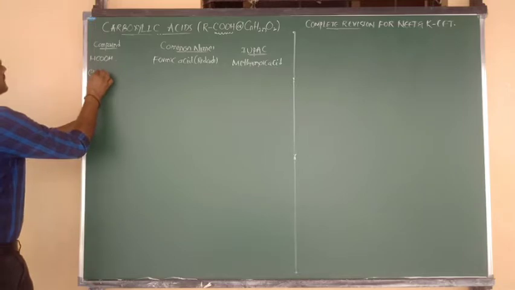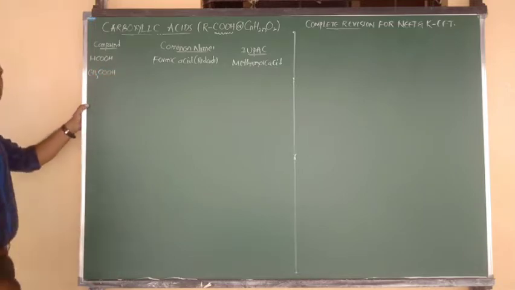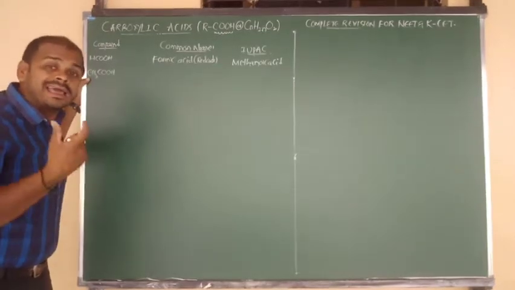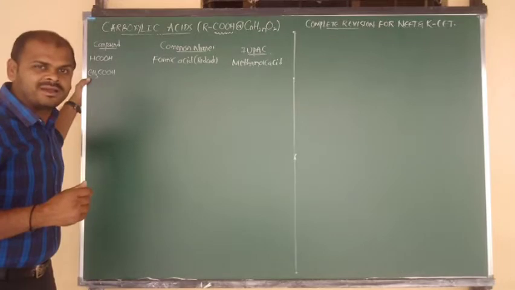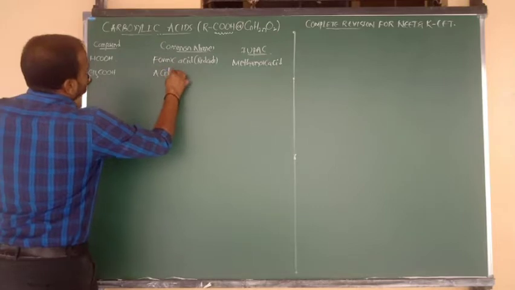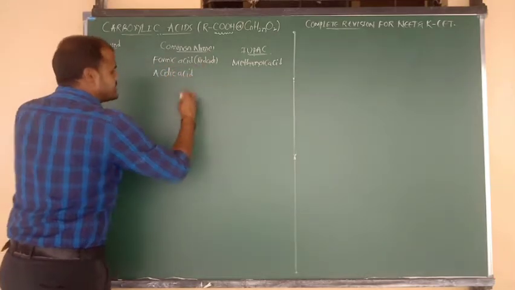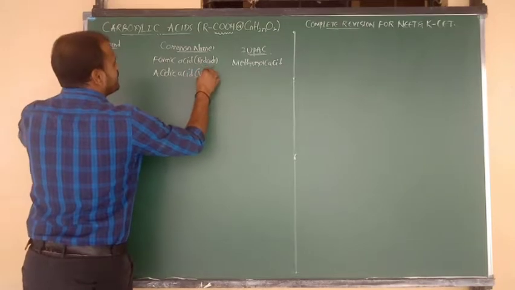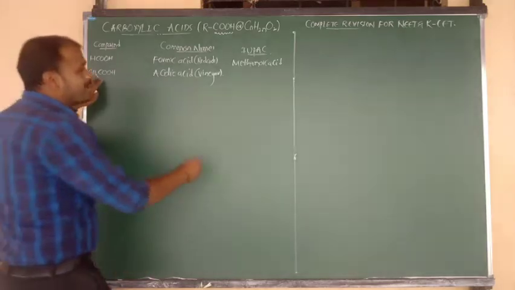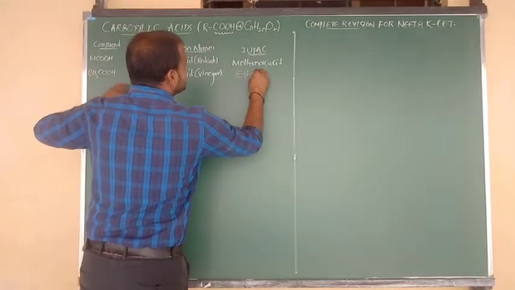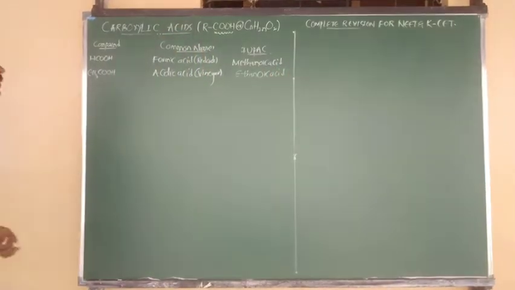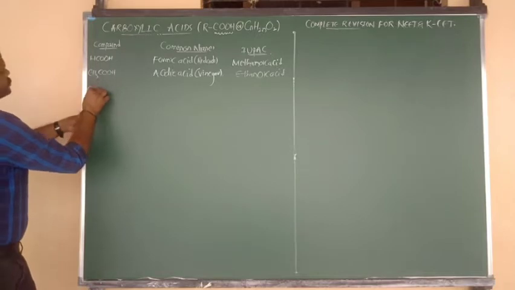Next, another compound is CH3COOH. The common name is acetic acid, because it was obtained from acetum. The meaning of acetum is vinegar. So the common name of this compound is acetic acid, and it has the vinegar smell. And for a 2 carbon acid, the IUPAC name is simply ethanoic acid. Ethanoic acid. Next, another example I am going to give you.